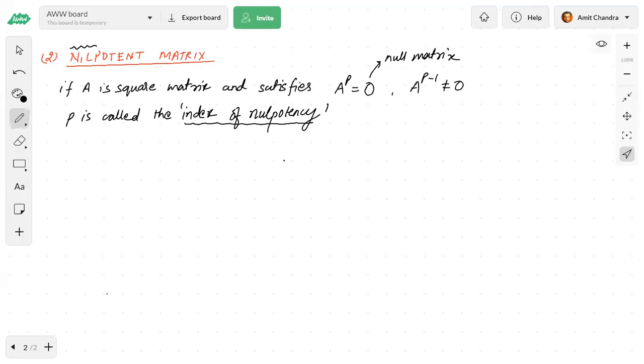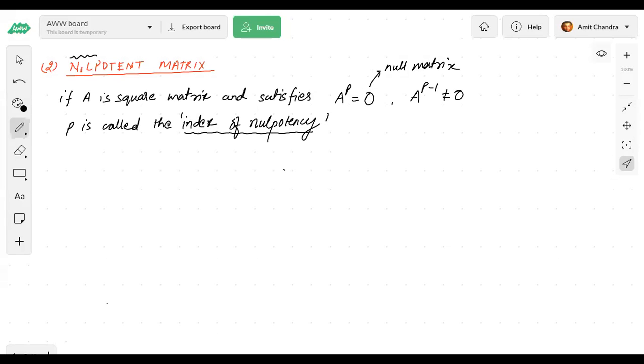Suppose a matrix A is a square matrix and satisfies this property, A to the power P is a null matrix, such that A to the power P minus 1 is not a null matrix.